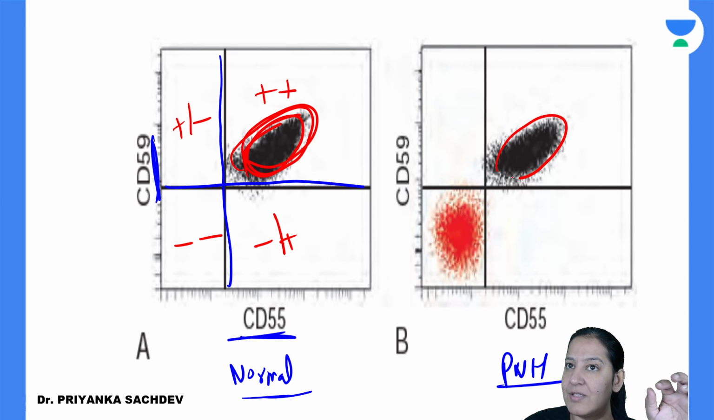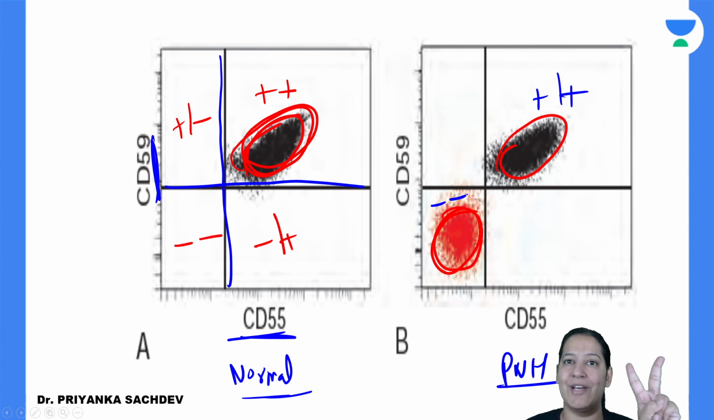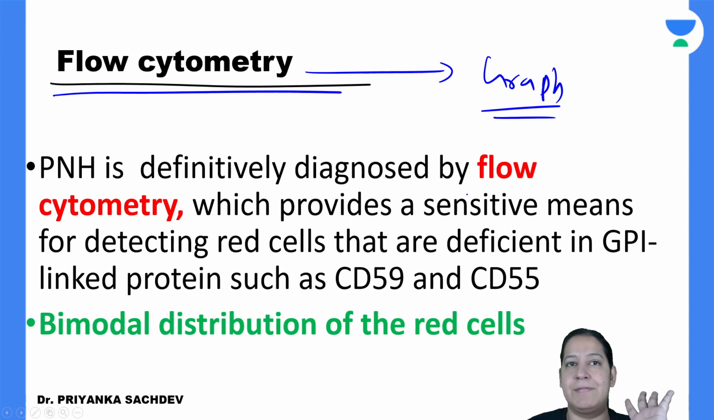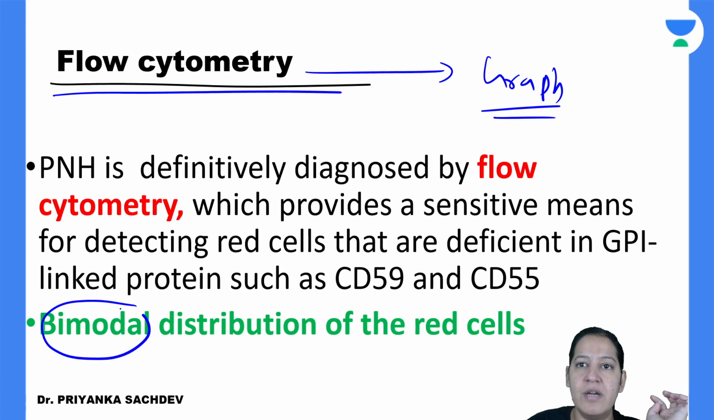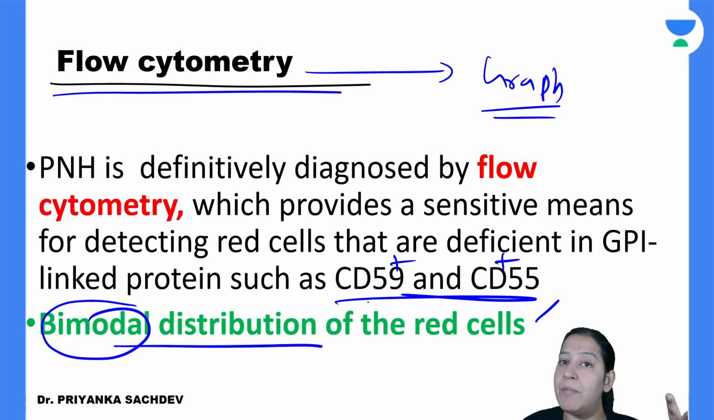Some of the RBCs are falling in this quadrant, and some of the RBCs are falling in this quadrant. In this quadrant, both of them are positive. In this quadrant, both of them are negative. So they have two sets of RBCs. In some RBCs, CD55 and CD59 are present; in some of them, CD55 and CD59 are absent. So in flow cytometry, we get a bimodal distribution of the cells. On some RBCs, both 55 and 59 are positive, and in some of them, both are negative.